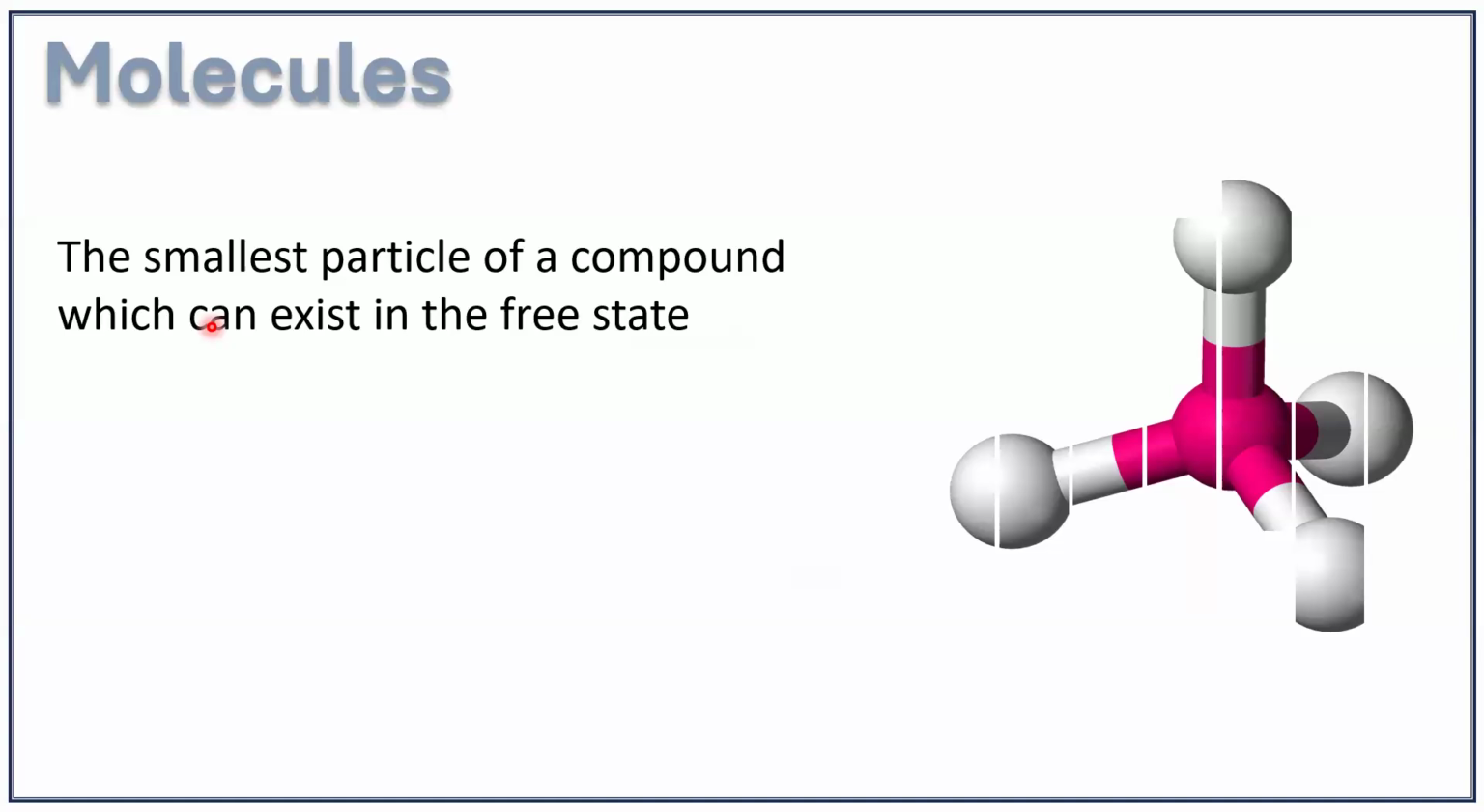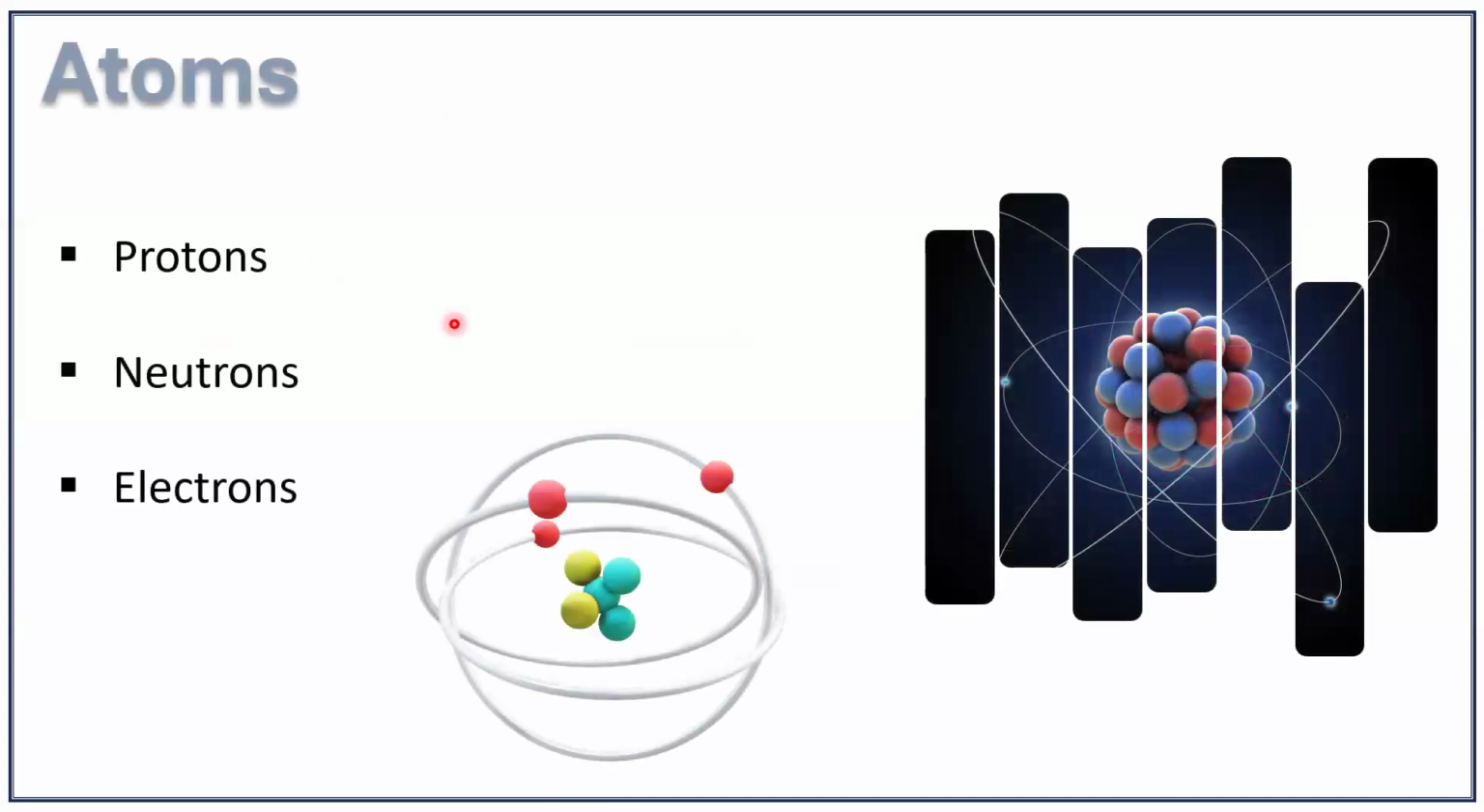So coming back to our concept of molecules, as I already said, a molecule is the smallest particle of a compound which can exist in the free state. Now, as I said, an atom is the smallest particle of an element or a compound which is indivisible by chemical methods. So you cannot further subdivide an atom by chemical methods, but you can subdivide an atom by nuclear methods. An atom is further composed of protons, neutrons, and electrons. So these are 3 building blocks of atoms.